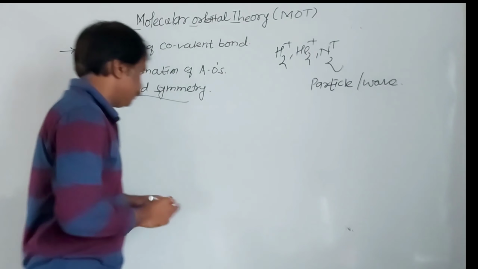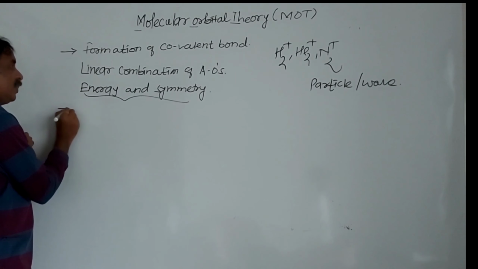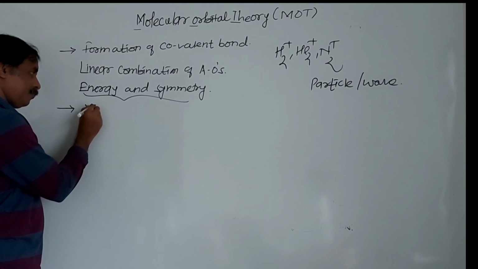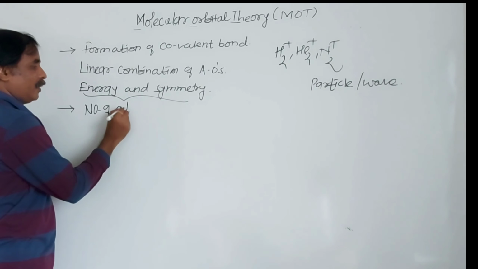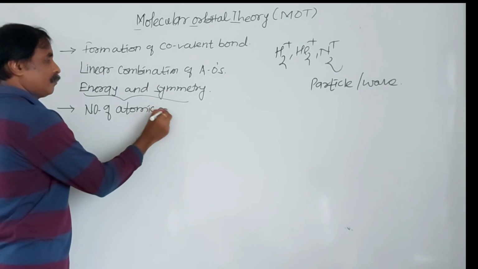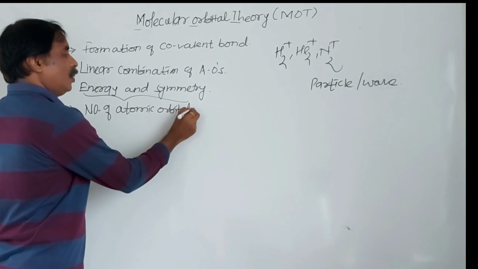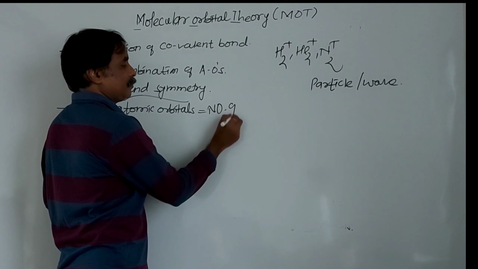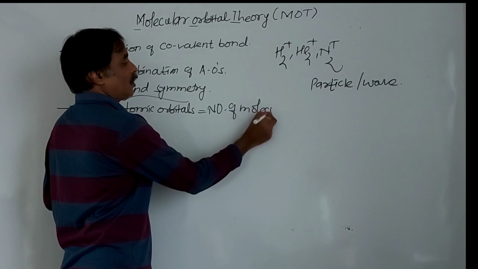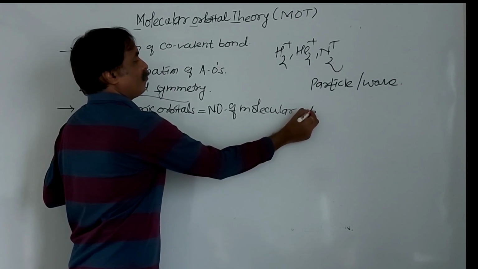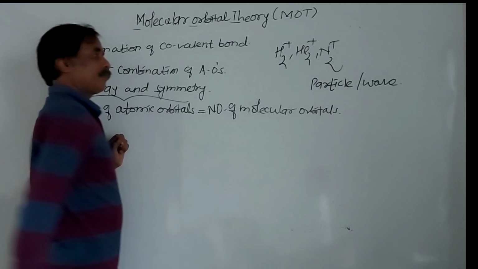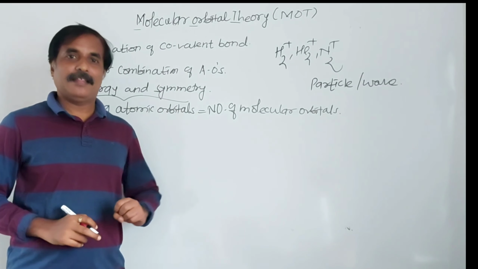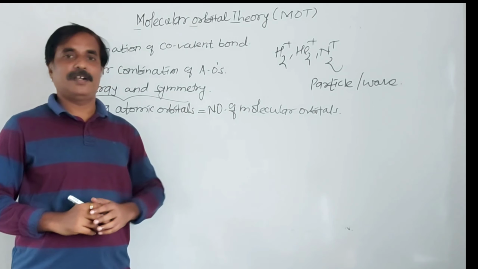Remember here, in molecular orbital theory, the number of atomic orbitals involved is equal to the number of molecular orbitals. This is an important assumption. Suppose two atomic orbitals are there; two molecular orbitals will form.